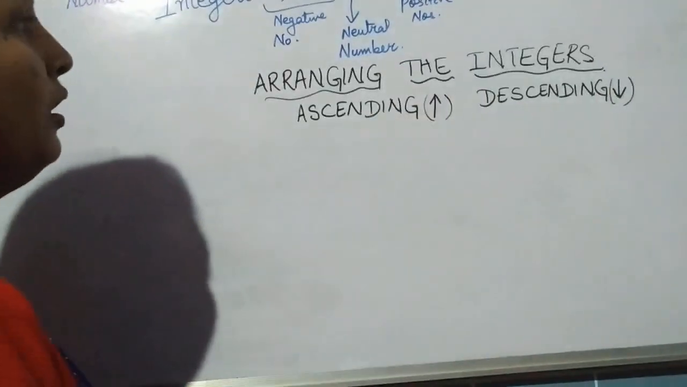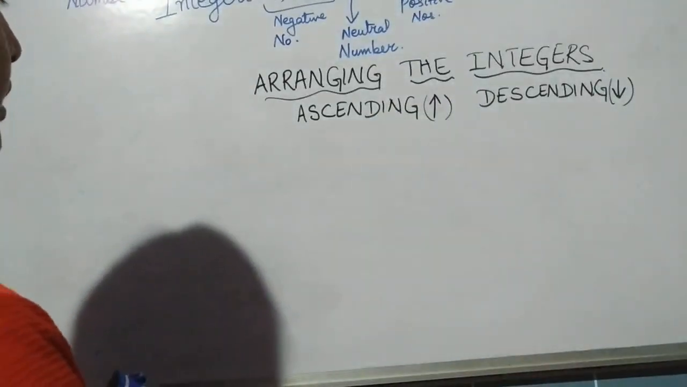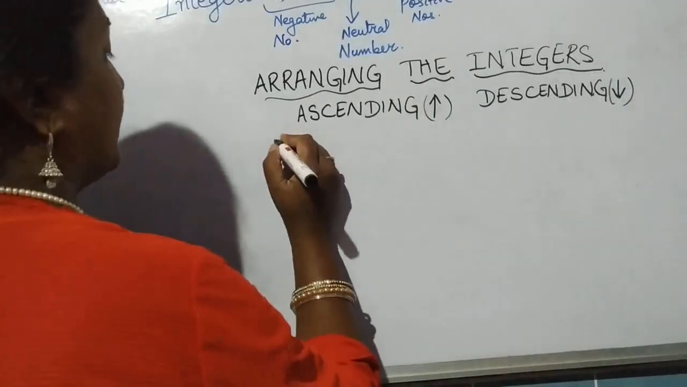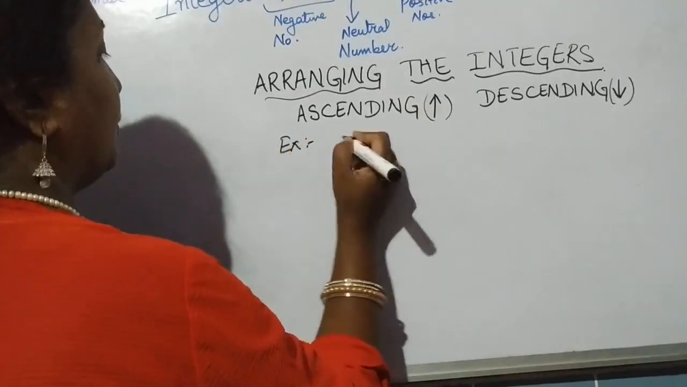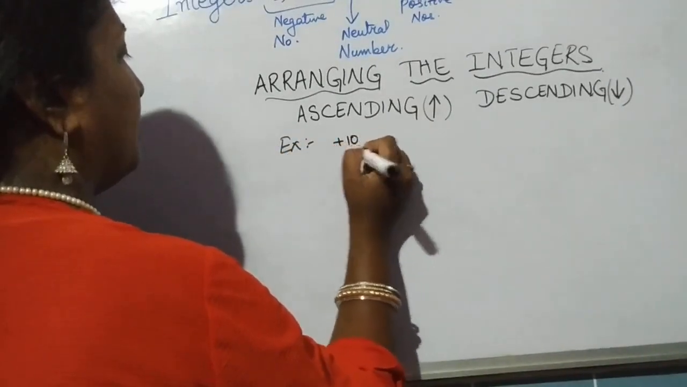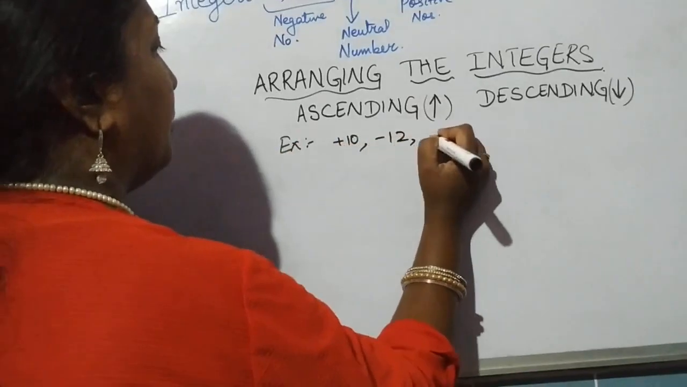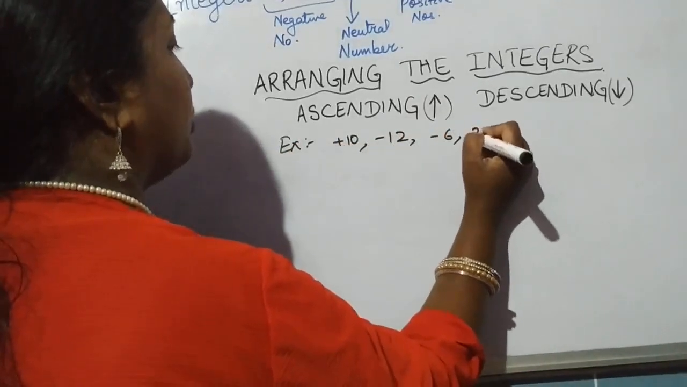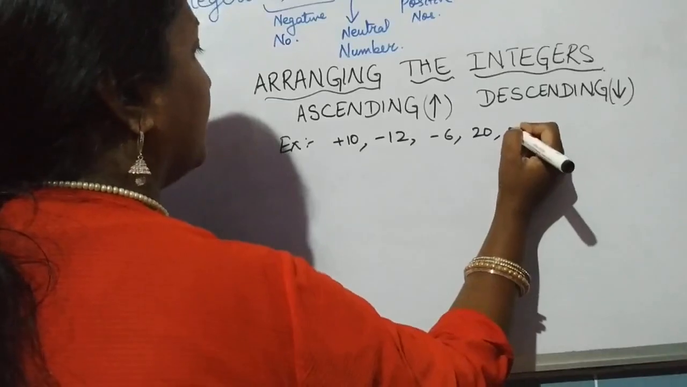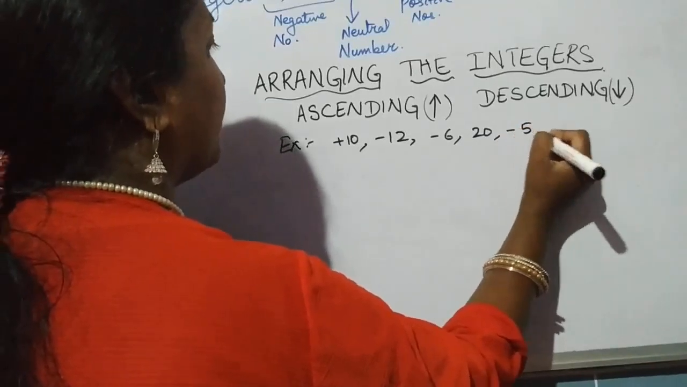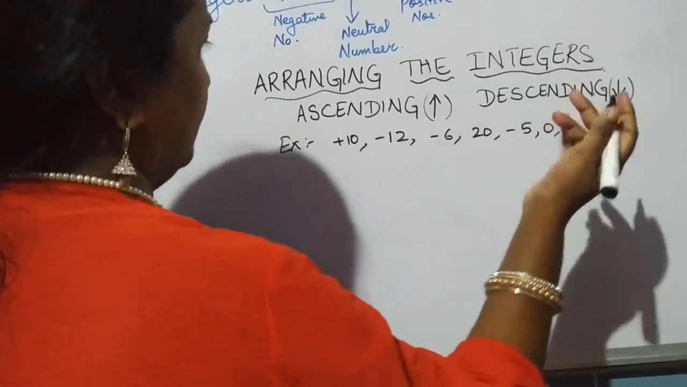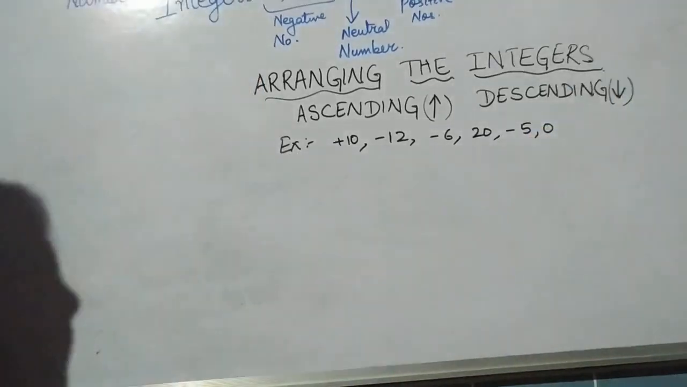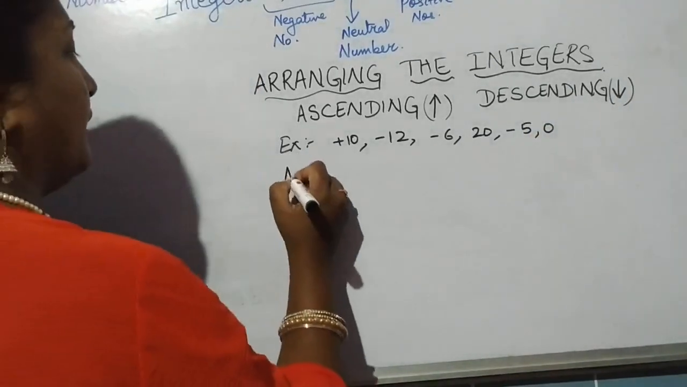Ascending and descending order. Say if I am giving you a set of integers, for example, we take a set of integers, say plus 10, minus 12, minus 6, 20, minus 5, 0. I suppose that is enough. Now suppose I have to arrange it in the ascending order.